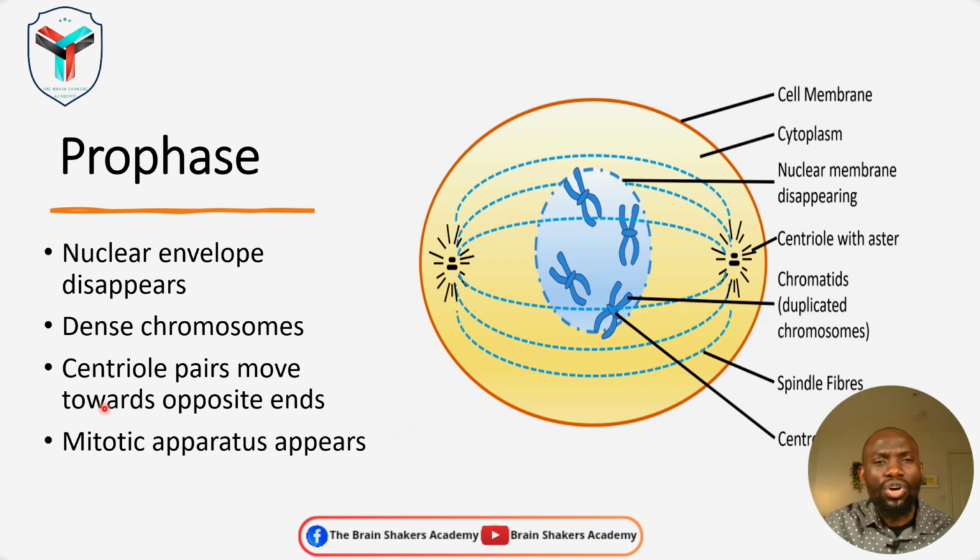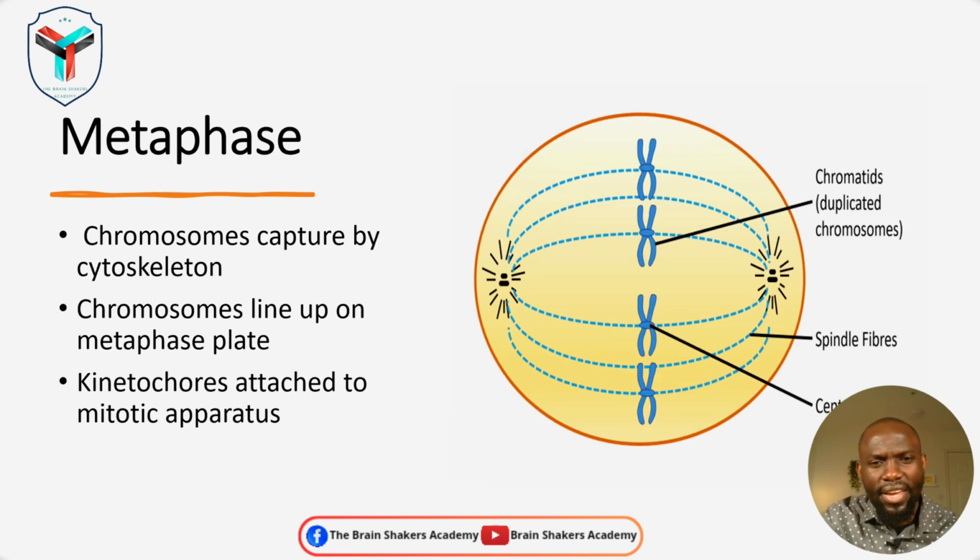That is why it is called pro-metaphase, because during that time the chromosomes are captured by the mitotic apparatus and then aligned at a metaphase plate, and that takes us to the next stage, which is the stage of metaphase. Now let's look at what happens in metaphase. The following phase after prophase is the metaphase, which is basically position changing.